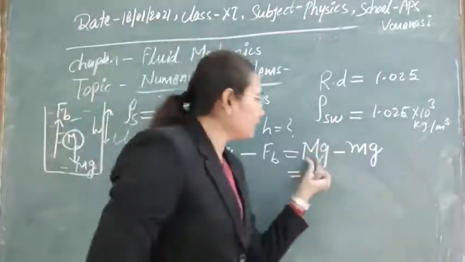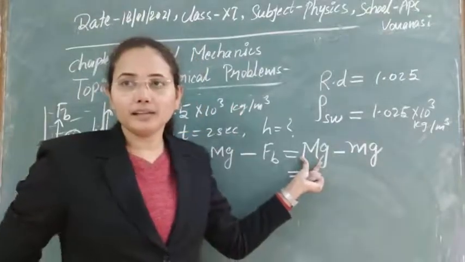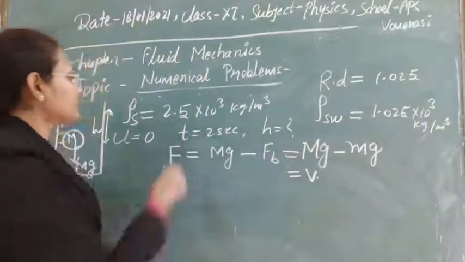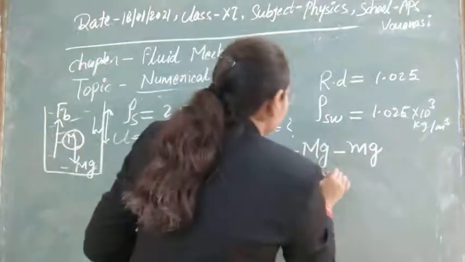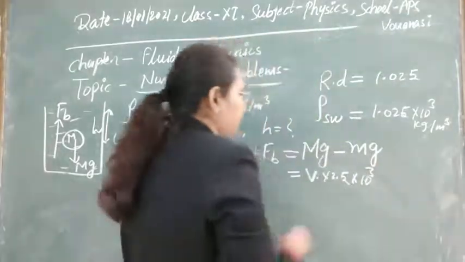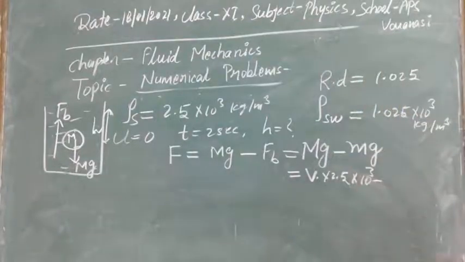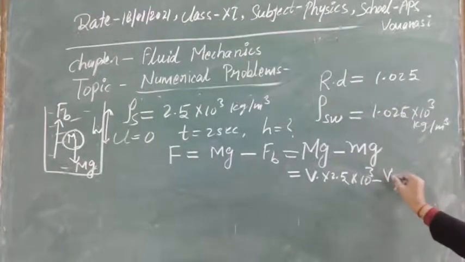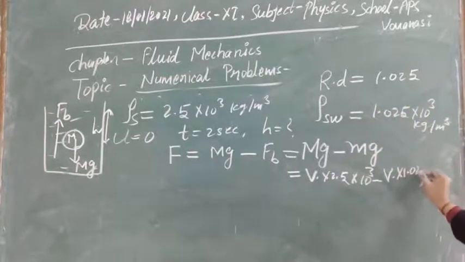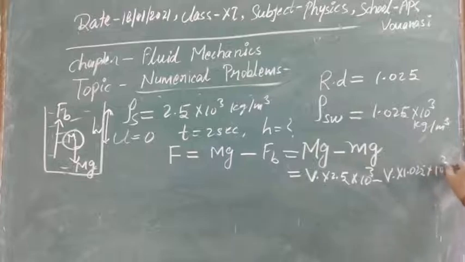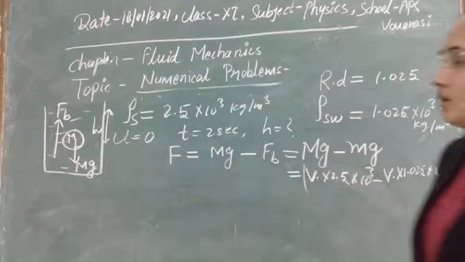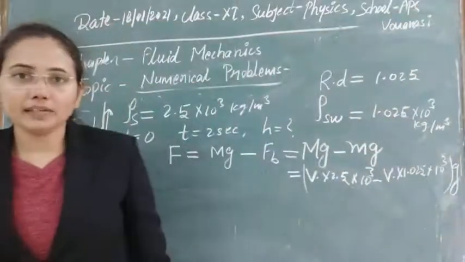So the mass will be volume into density. If V is the volume and the density of the stone is given as 2.5 into 10 power 3, then minus this mass, which is volume into density of sea water. The density of sea water is 0.5 into 10 power 3 into g. Okay, so this is the net downward force that we have calculated.